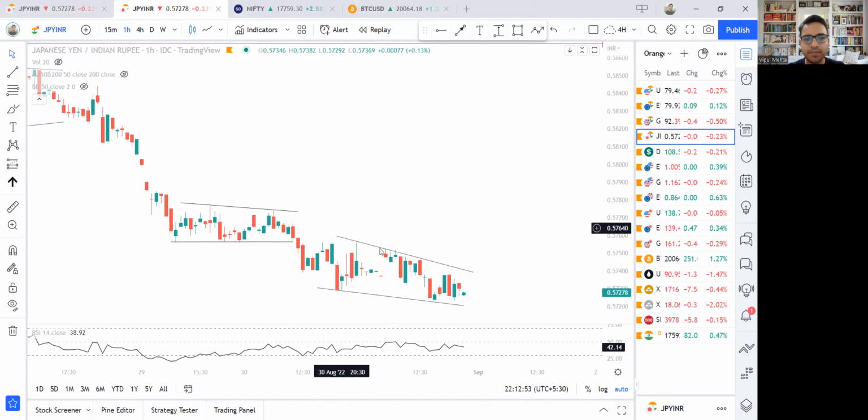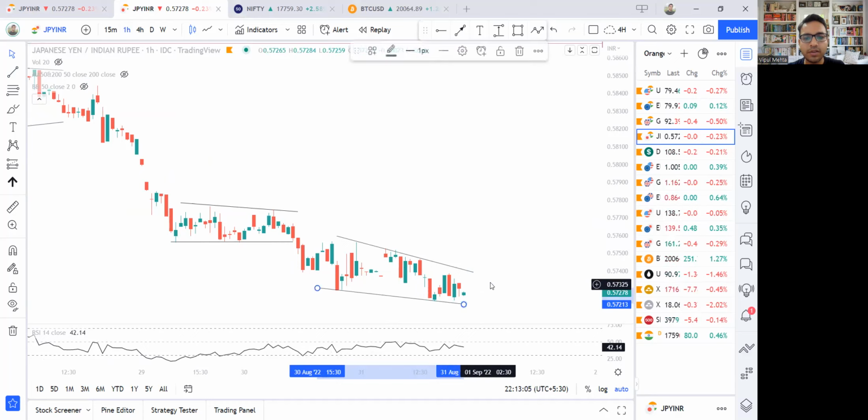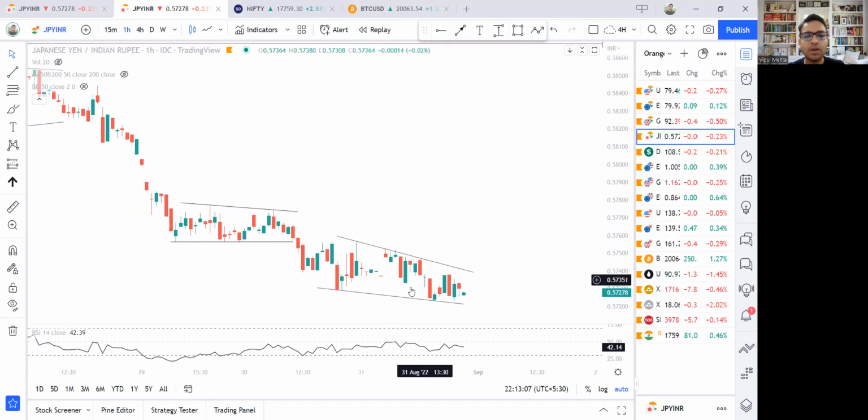Basically what it shows is that the price has been falling, but the strength is not there. The fall is not as strong, and therefore the bears are not able to hit or comfortably close below previous lows. This particular low was formed, this zone we see here.